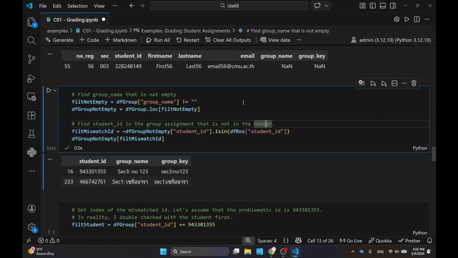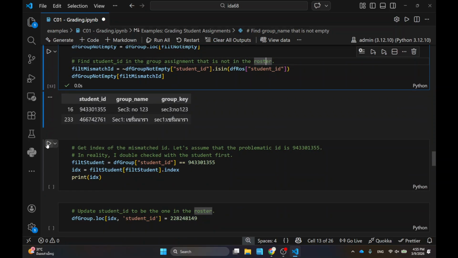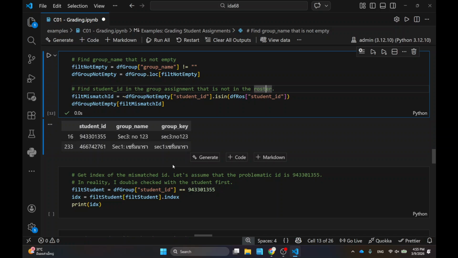I don't think you need to understand this that much, but there's logic I need to apply in order to check who that guy is. No need to go into the detail of my logic. Then I just get the mismatch ID.